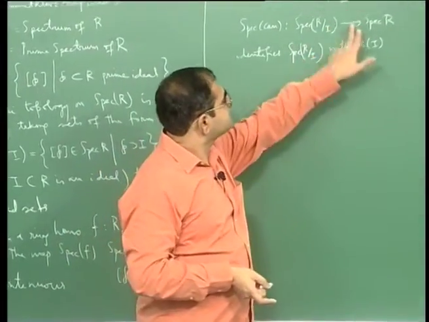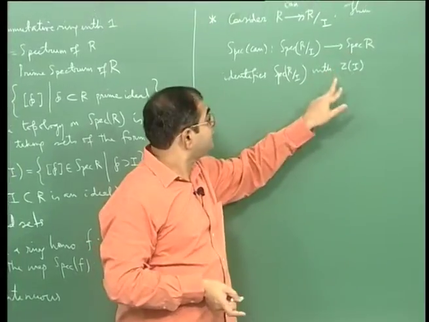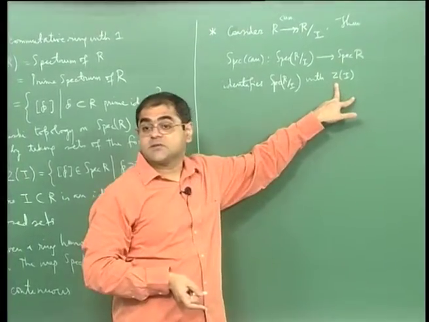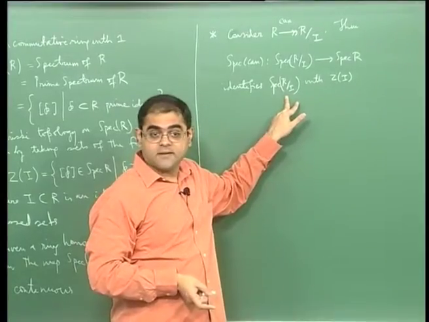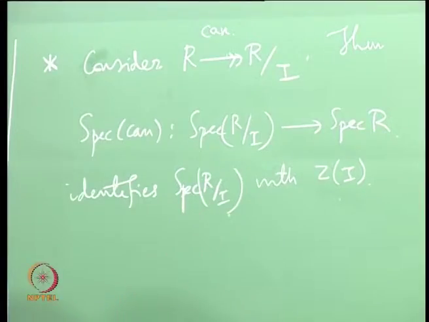R is a ring of functions on spec R. Then what is the ring of functions on Z of I? It's R mod I, because spec of R mod I can be identified with Z of I.